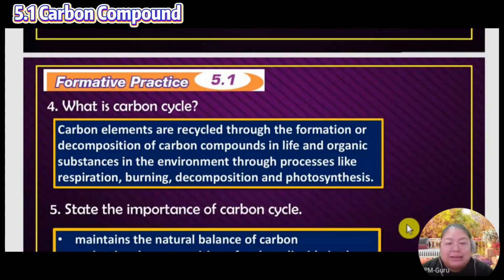Okay, what is the carbon cycle? The carbon cycle is a process through which carbon dioxide is produced, and through which process it is absorbed. So you need to mention all.